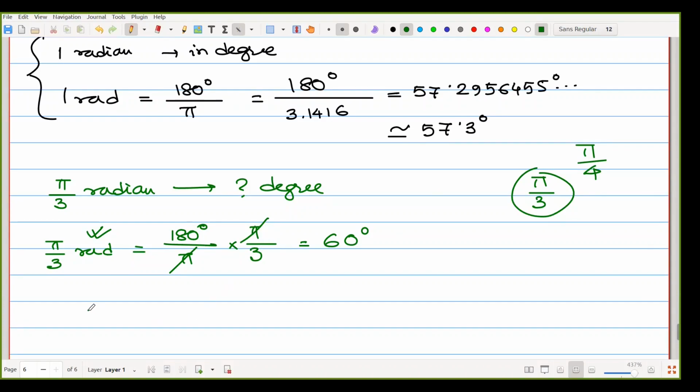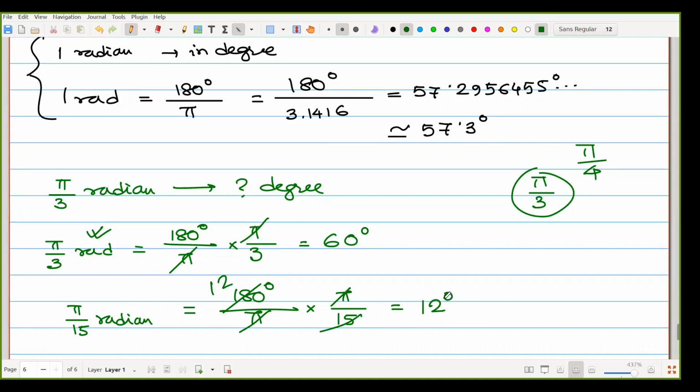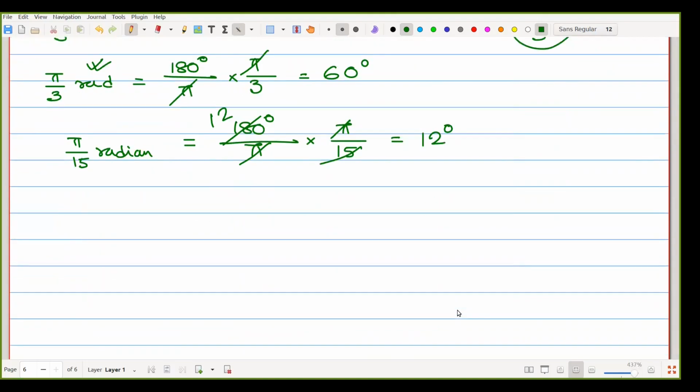Suppose another one, pi by 15 radian. So that means 180 degree divided by pi, multiplied with pi by 15, and after division we are getting 12. So that is 12 degree. So that is the conversion from radian to degree. Another one from degree to radian. Let's check.